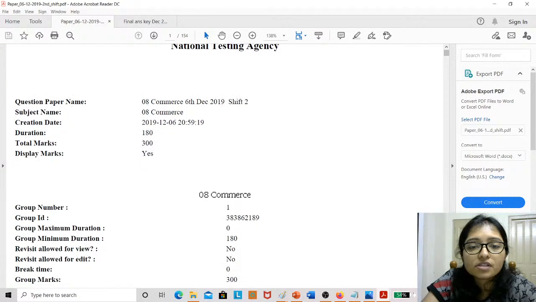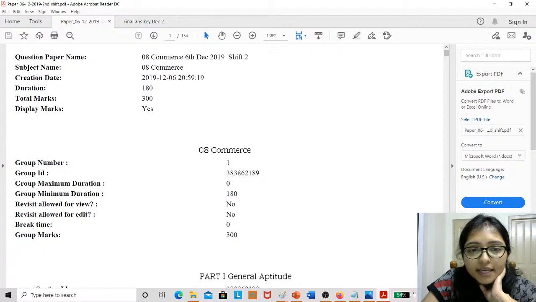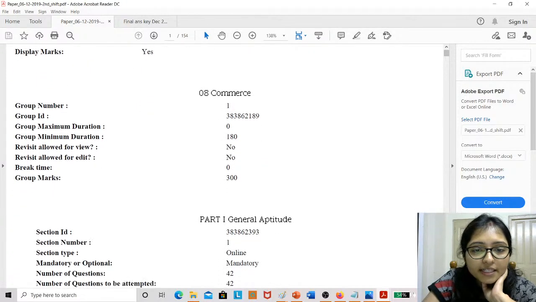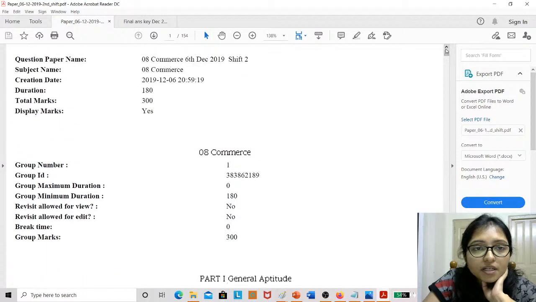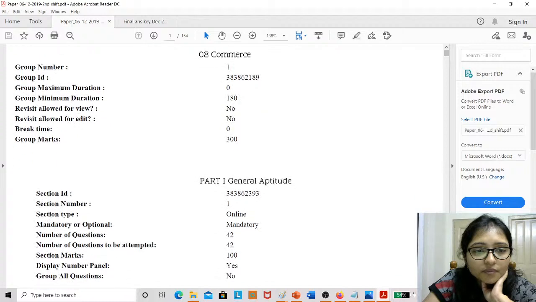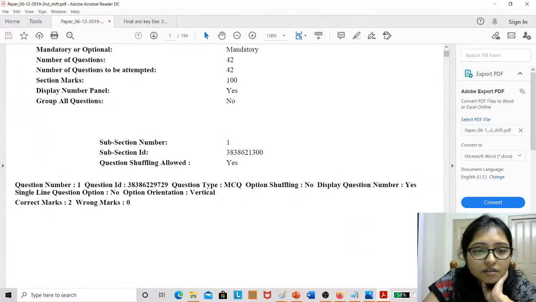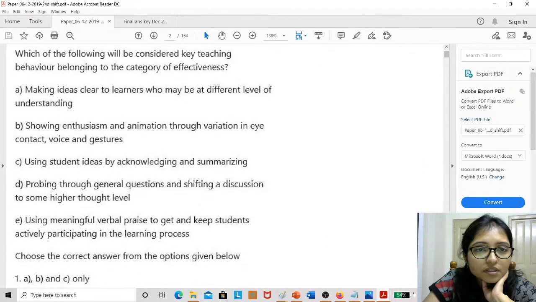Actually, that was the commerce paper question, second shift. Commerce paper, 6 December 2019. Okay. Yes, this is the first question.